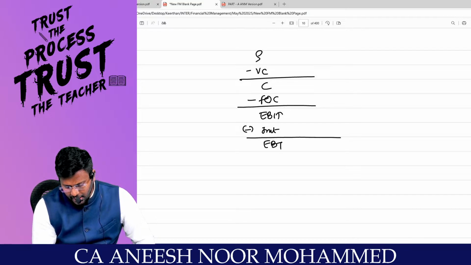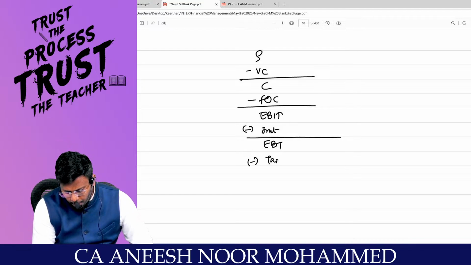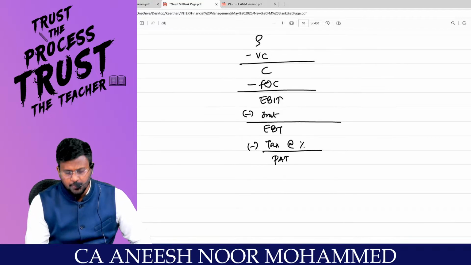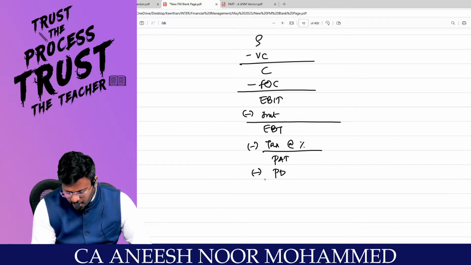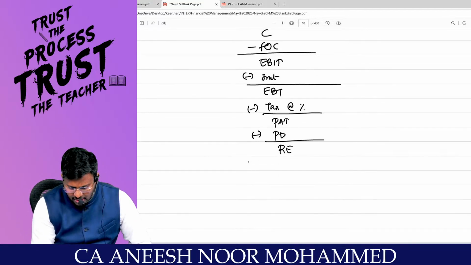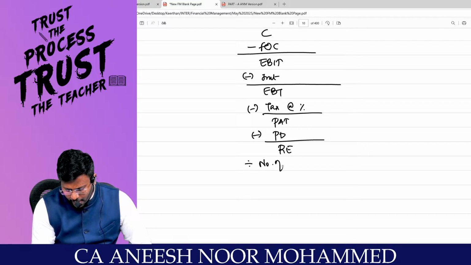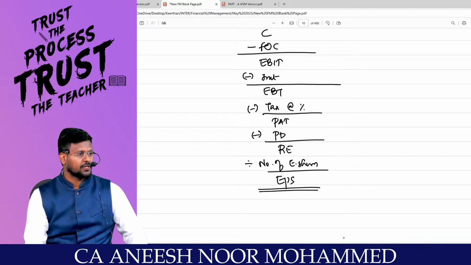You will be getting the earnings before tax. From that, you have to pay tax at the applicable percentage. You will be getting the PAT, which is profit after tax. From the PAT, you have to first pay the preference dividend. You will be getting residual earnings. That residual earnings is fully available to the equity shareholders. So divided by the number of equity shares, you will get the EPS, earnings per share.